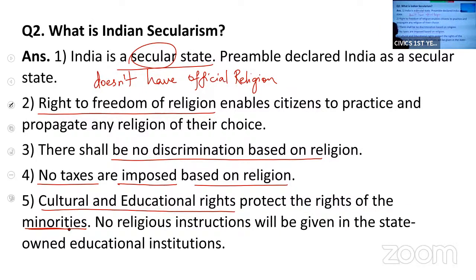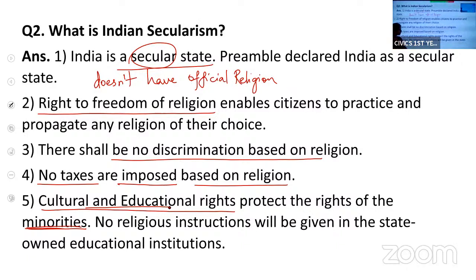A particular religion whose population is relatively less, that religious group is called minorities. The Constitution of India has provided cultural and educational rights, so these minorities can establish their own educational institutions for the upliftment of their community.